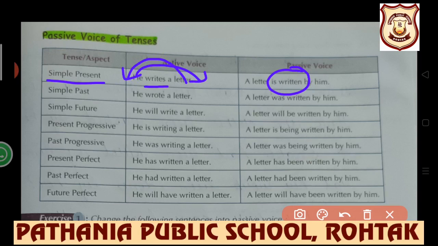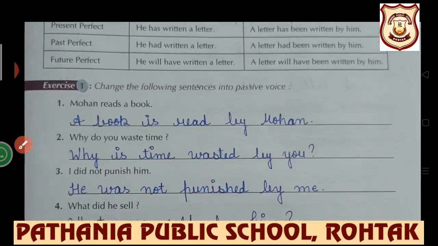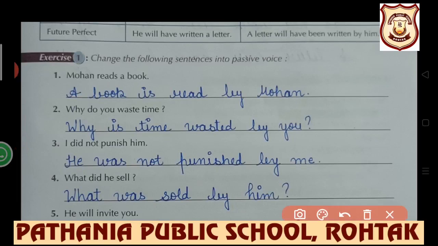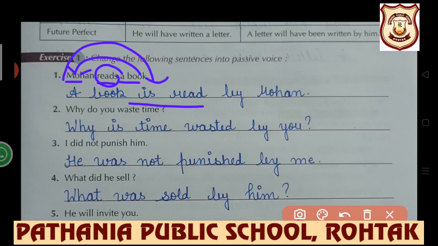So what would be the formation? Subject Mohan, verb reads, a book is the object. A book will go at the place of subject. Mohan will come at the place of object. Reads will be is plus third form of the verb. So a book is read by Mohan.